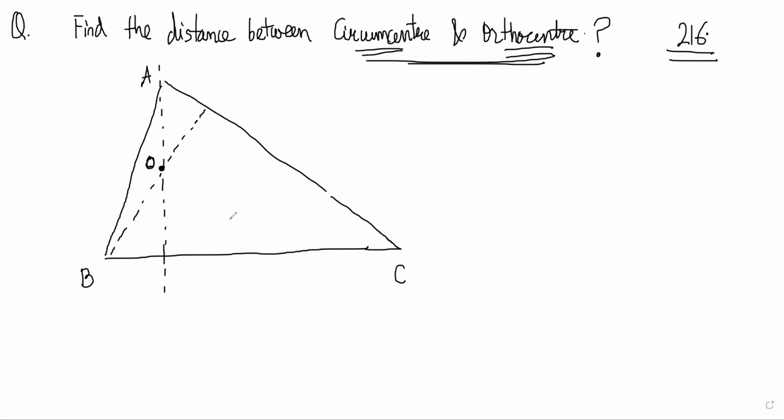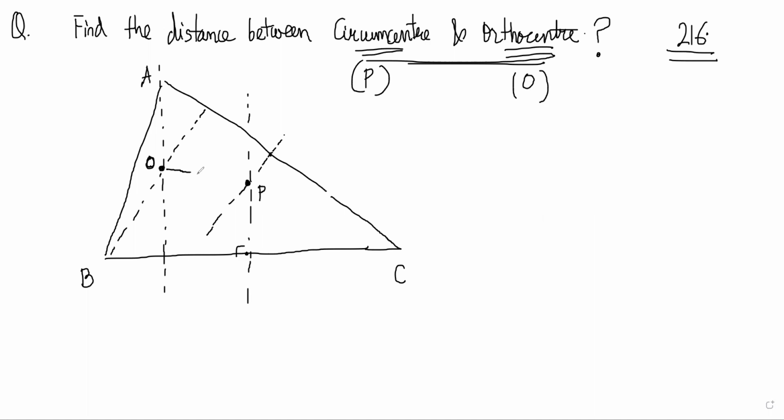Okay. Let's draw the circumcenter. So I have to take the midpoint here and draw perpendicular bisectors. One perpendicular bisector is like this, another midpoint here, draw perpendicular bisector. So this is my circumcenter. For now, let's call the circumcenter P. Circumcenter is P, orthocenter is O for now. You can label it however you want.